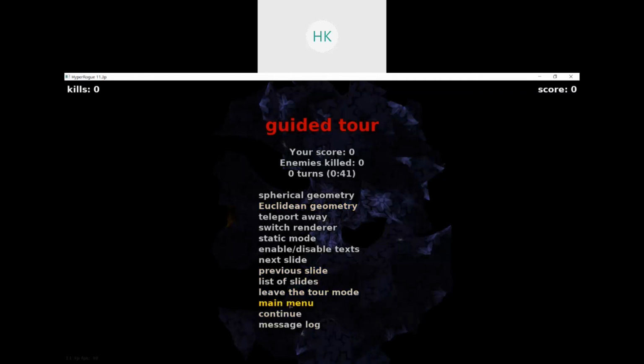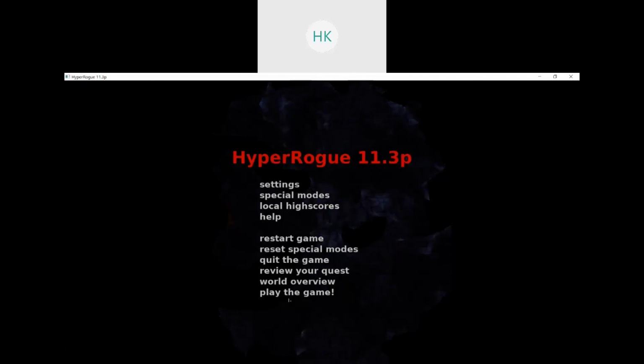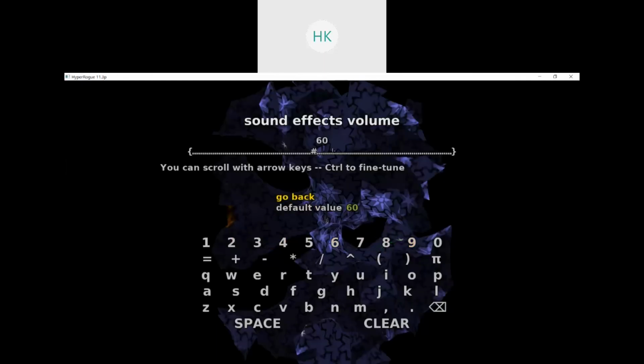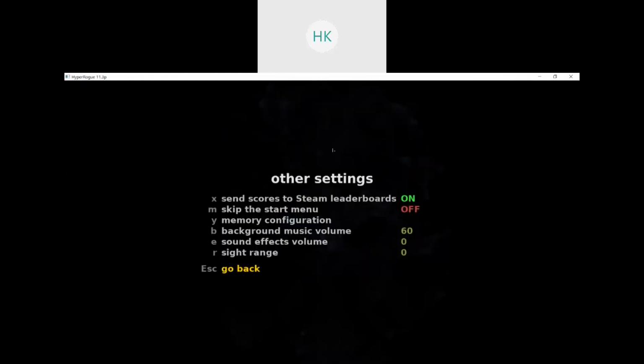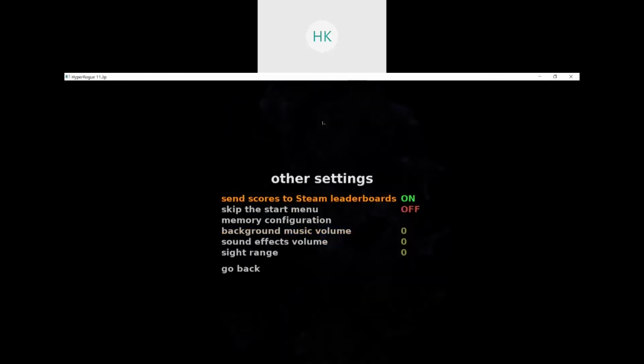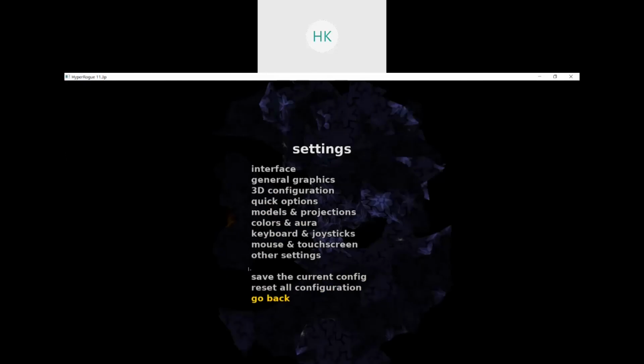I'll just change that right now. Okay. Open settings, audio settings. Okay, those should be off now.